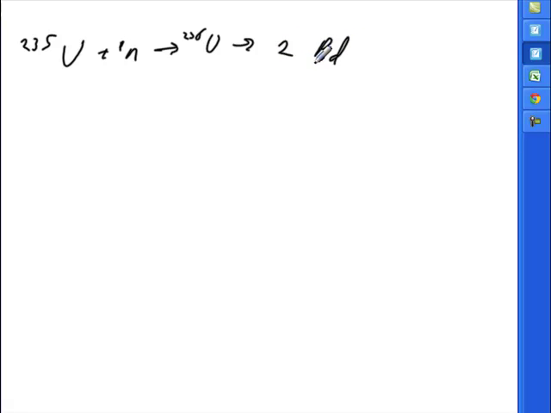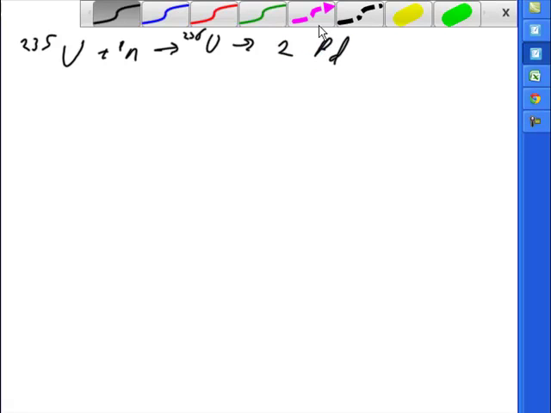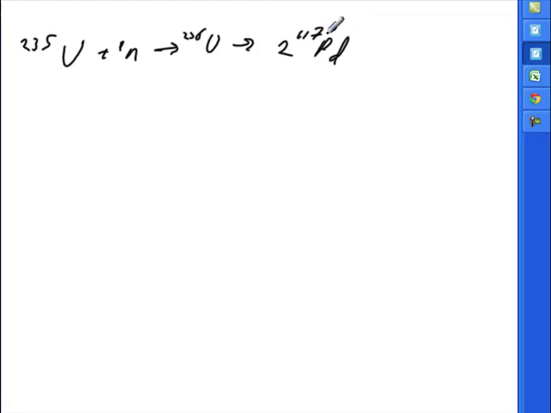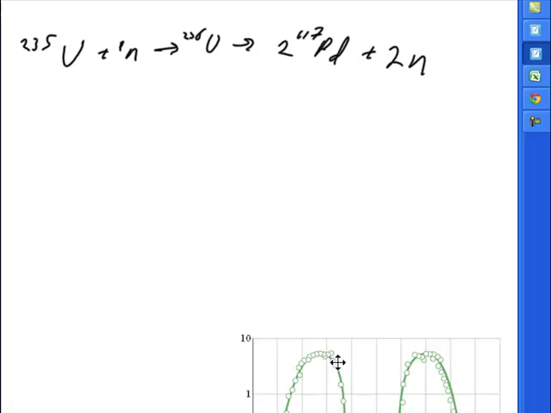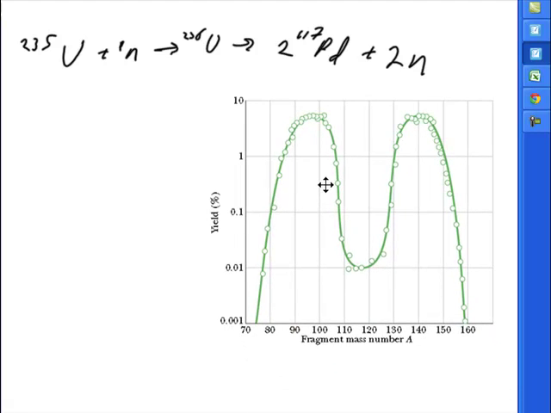That's atomic number 46, each with a mass number of 117, and then have two neutrons. It turns out that's not a very likely split. Typically, when the uranium splits, it doesn't split exactly evenly. So as you see here, most of the time, the split is about 140 on one side and about 90 on the other side. And there are typically some free neutrons that are released.